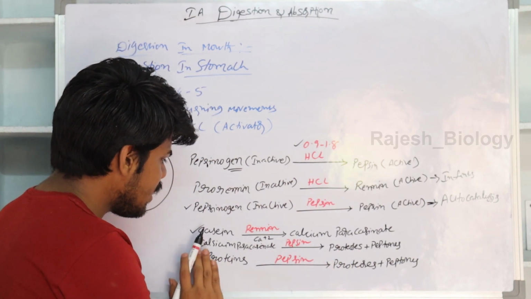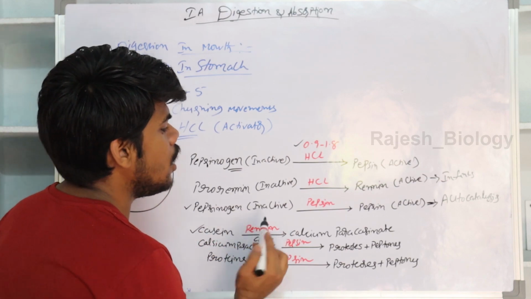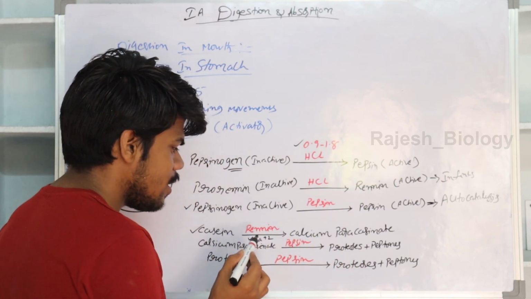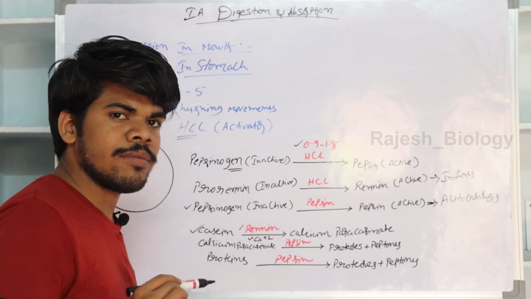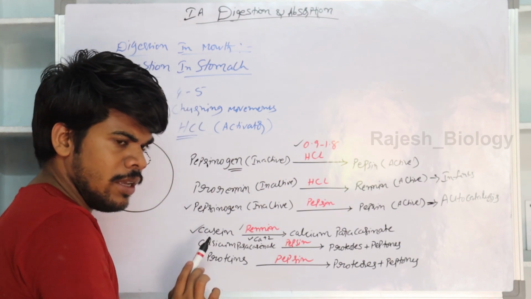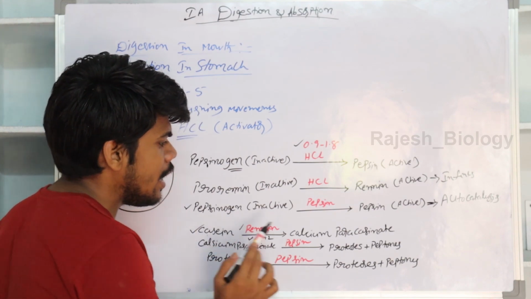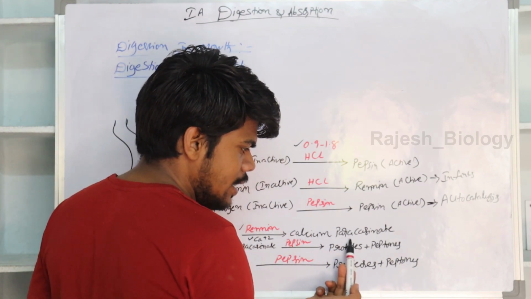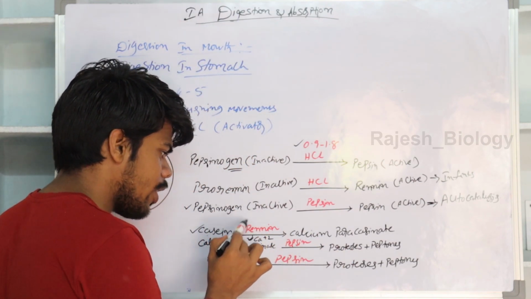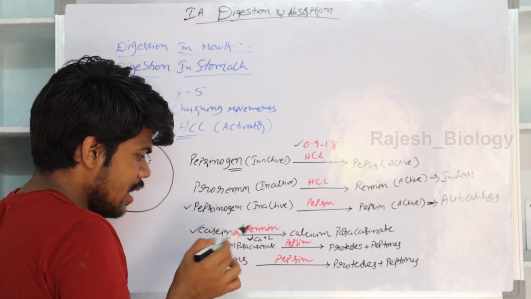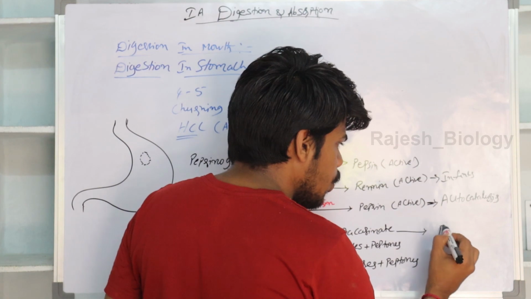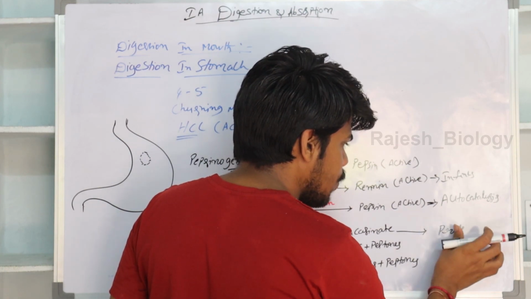That casein is first converted into calcium paracaseinate in the presence of calcium ions by the action of renin. Then that calcium paracaseinate is converted into proteases or peptones.